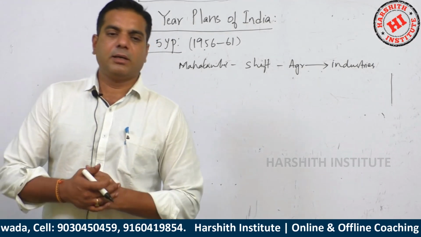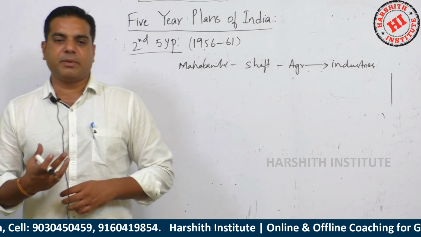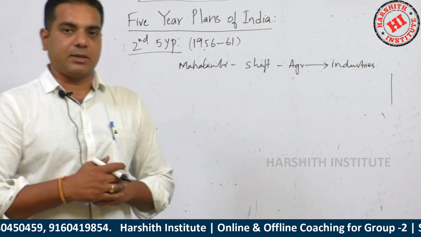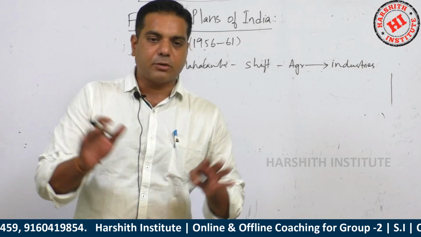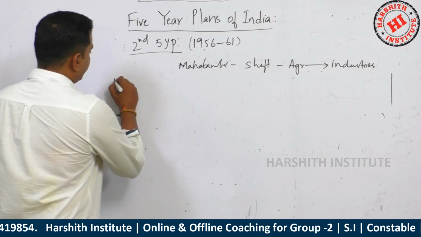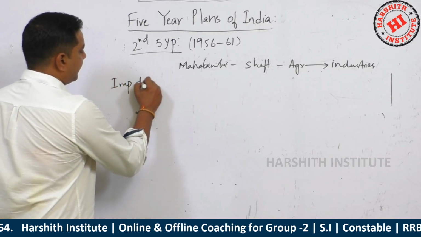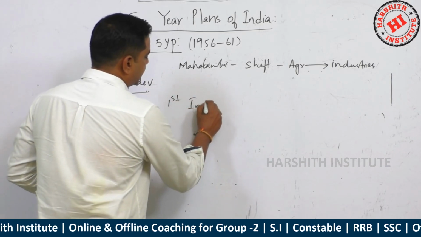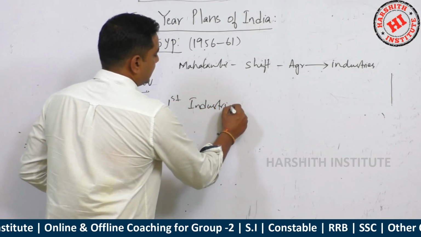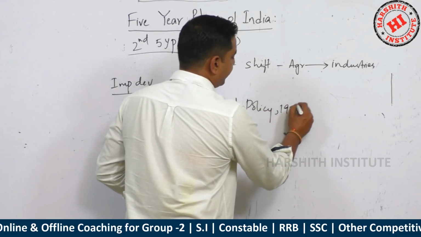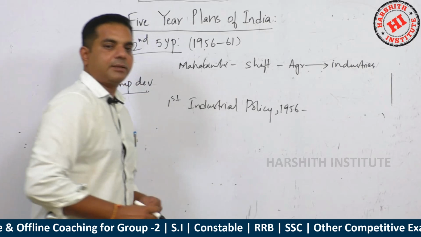This plan assumed a closed economy in which the main trading activity would be import of capital goods. Import of capital goods was to be completely closed. Important developments during this plan: first, the Industrial Policy 1956 was drafted.